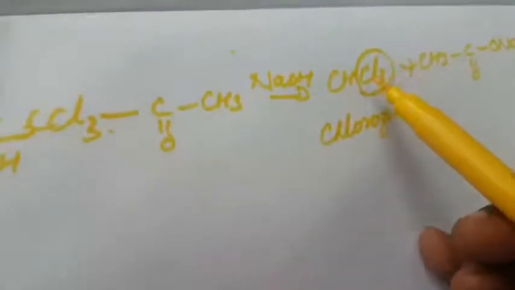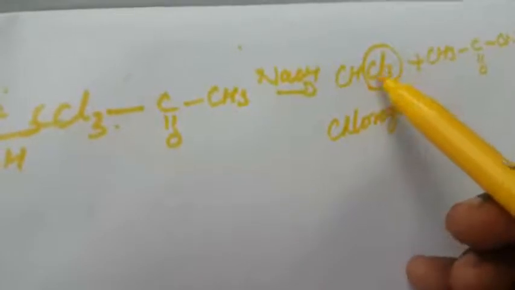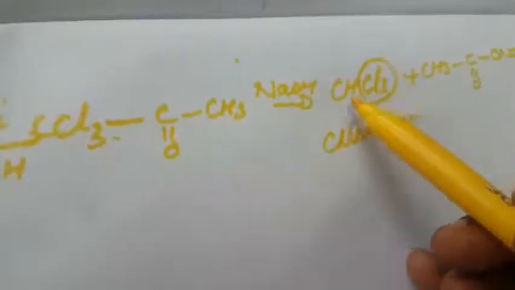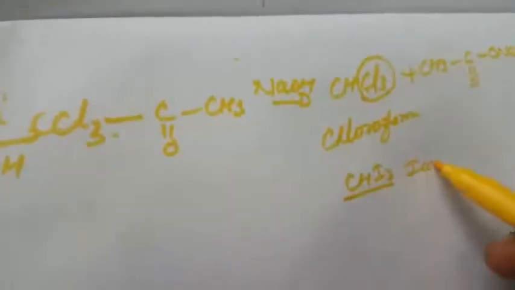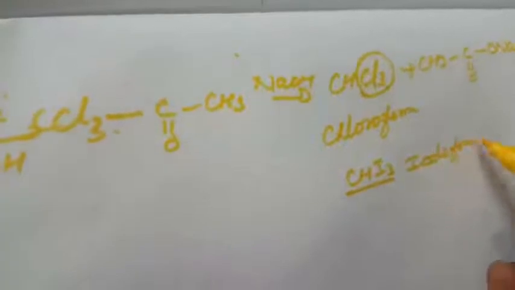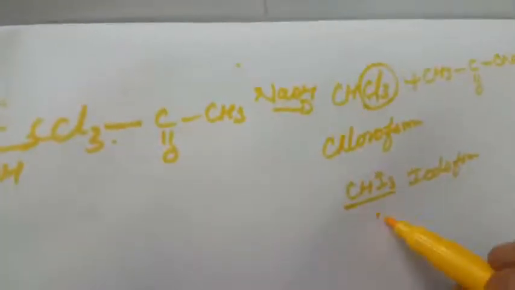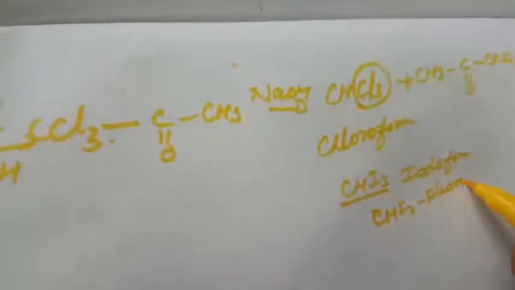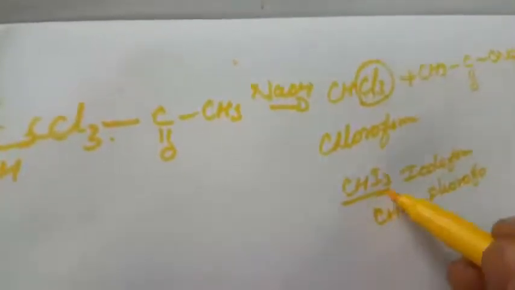So first, what is meant by haloform? A halogen-containing 3 molecules, that is haloform. With chlorine, that is chloroform. Suppose CHI3, that is called iodoform. CHF3 is called fluoroform. So that is I3, F3. A compound containing 3 halogen atoms is called a haloform.